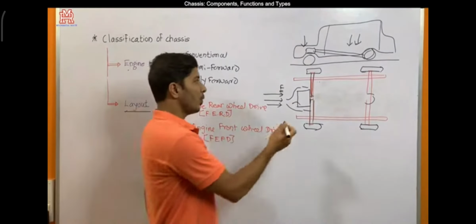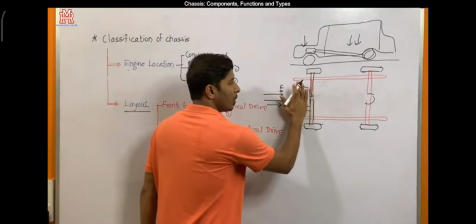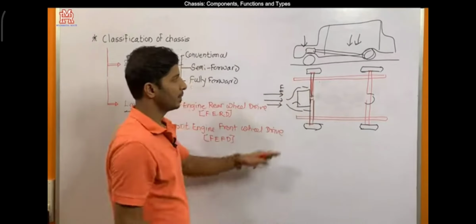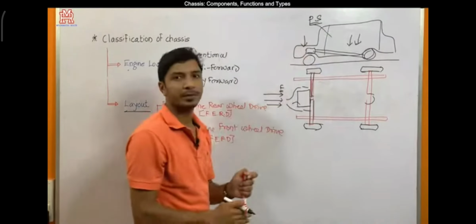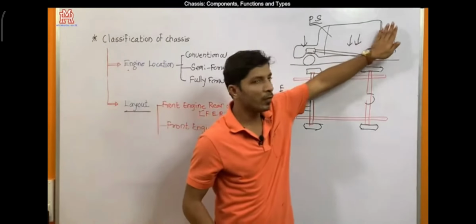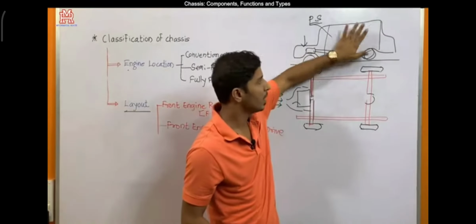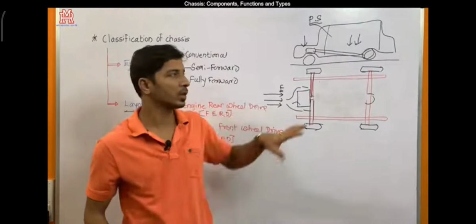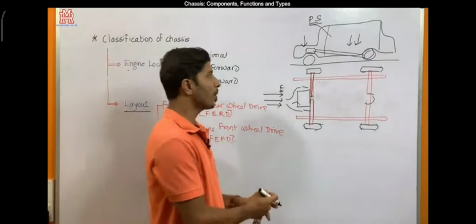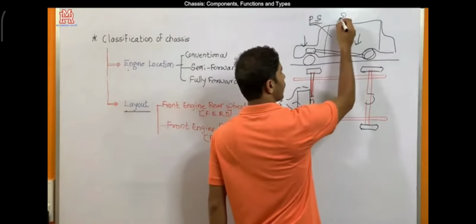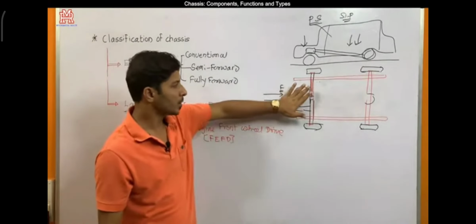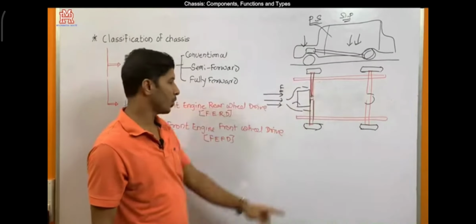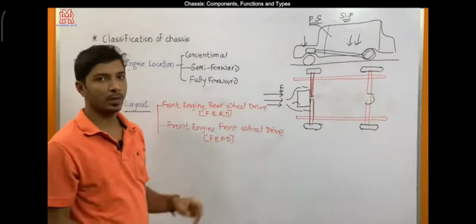And obviously, if the engine is mounted on the front side, then the passenger space will be increased, and we can make use of luggage space and passenger space. If the engine is mounted in the middle position, there will be a compromise in the space for passengers. So from that perspective also, this is an advantage.